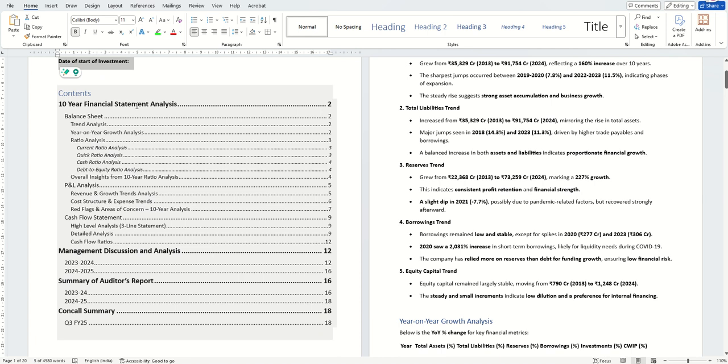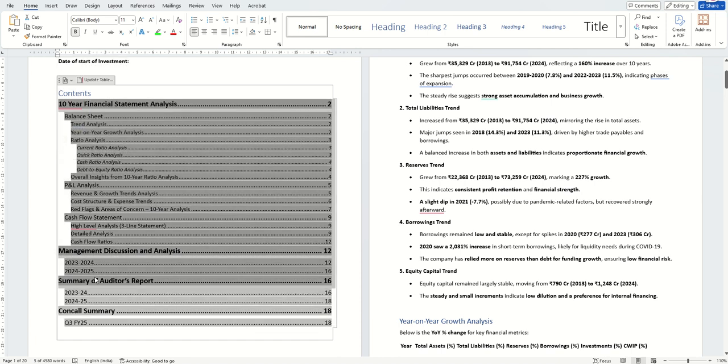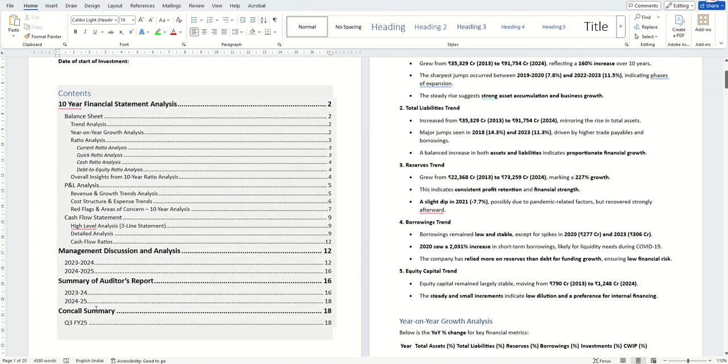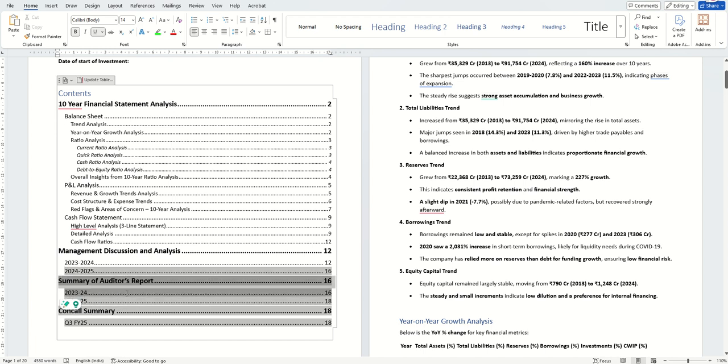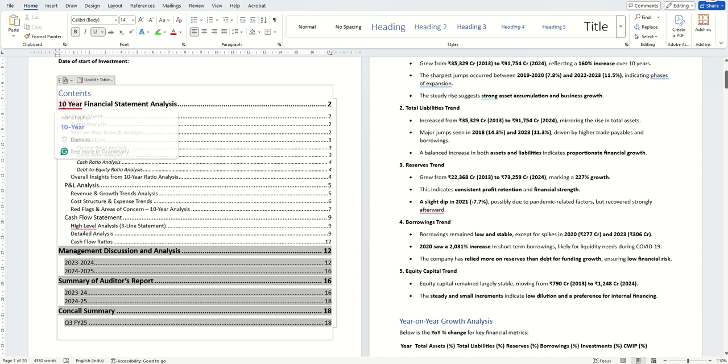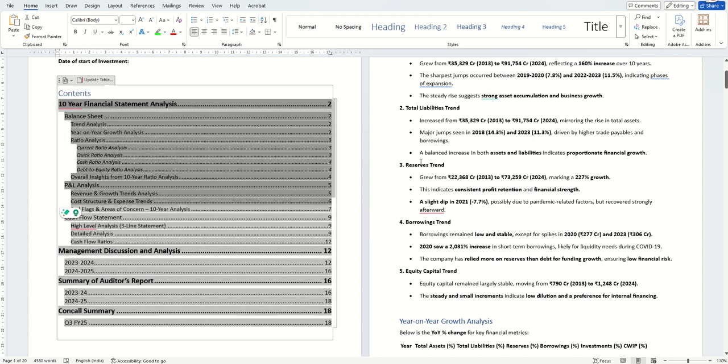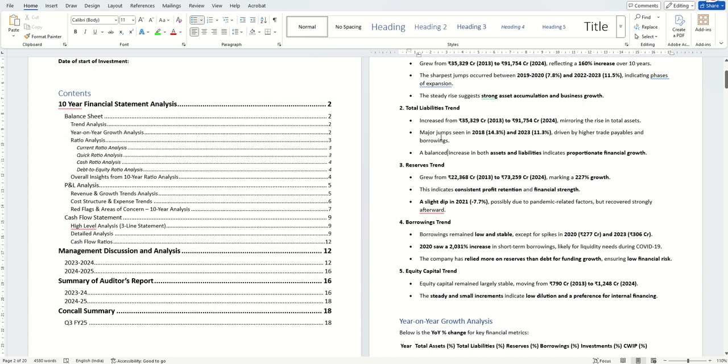And now whatever you see here is the incomplete investment thesis. This covers only the prompts whatever we have covered so far. In these 40 odd videos, I have covered how to summarize a con call summary, how to gather inferences from auditor's report, how to gather management discussion analysis insights, and how to do 10 years financial statement analysis. So all these, as you do the analysis, you'll be moving it to this investment thesis. And again, you'll be only moving quality information and not junk.